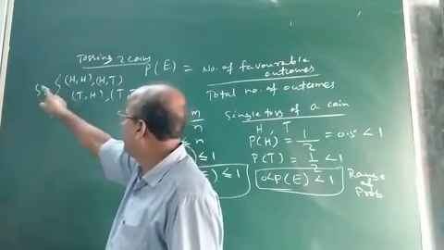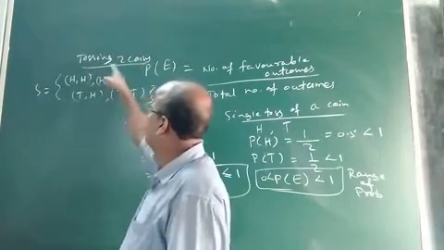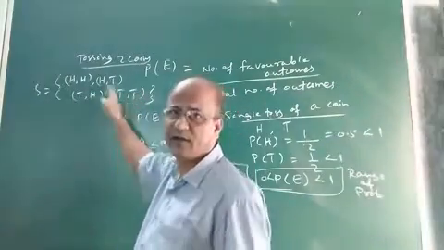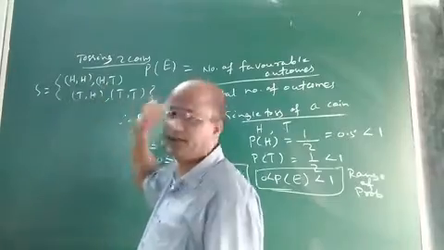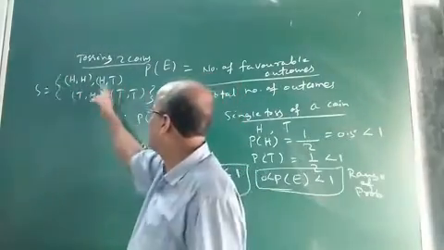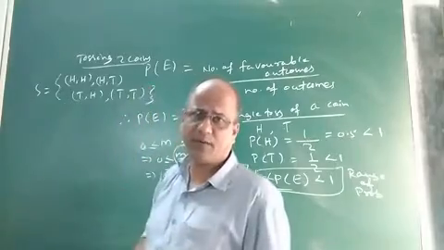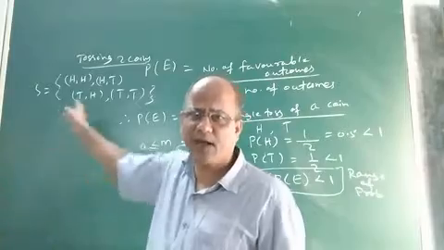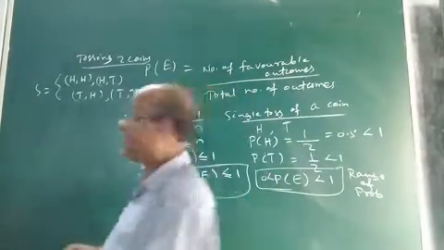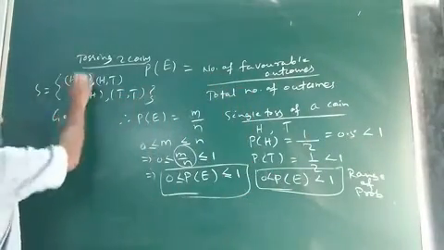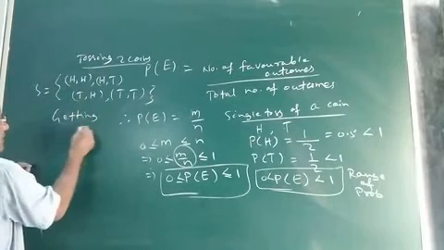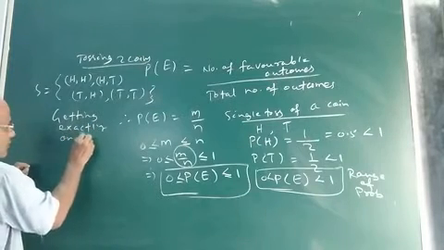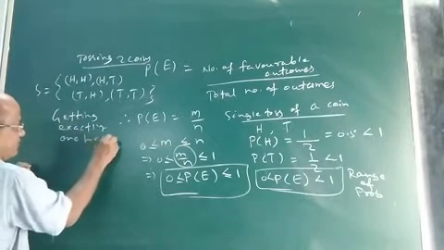The sample space S associated with this random experiment, that is tossing two coins simultaneously, is this: head, head, head, tail, tail, head, tail, tail. So there are four, total number of outcomes. Now if I ask you the event, getting exactly one head, in this particular trial or random experiment, getting exactly one head.